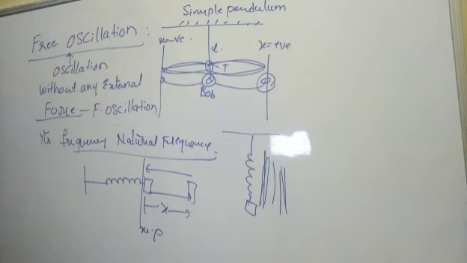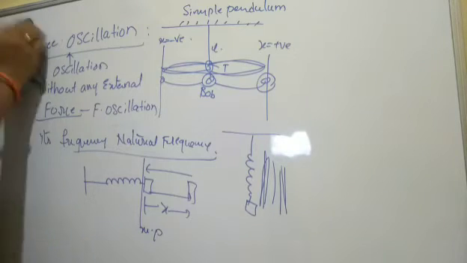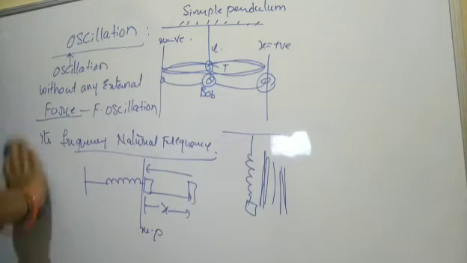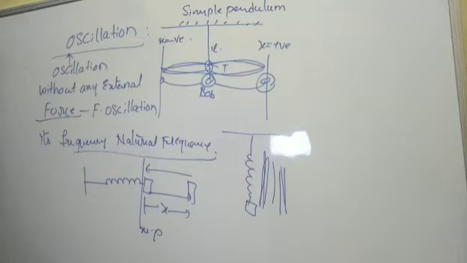You can take plenty of examples. The best example is a simple pendulum, and another one is a stretched string plugged at some point, performing free oscillations with its natural frequency. Now we'll take one more type of oscillation, that is forced oscillation. Which is that forced oscillation here? When the body performs free oscillation, it continues to lose energy.